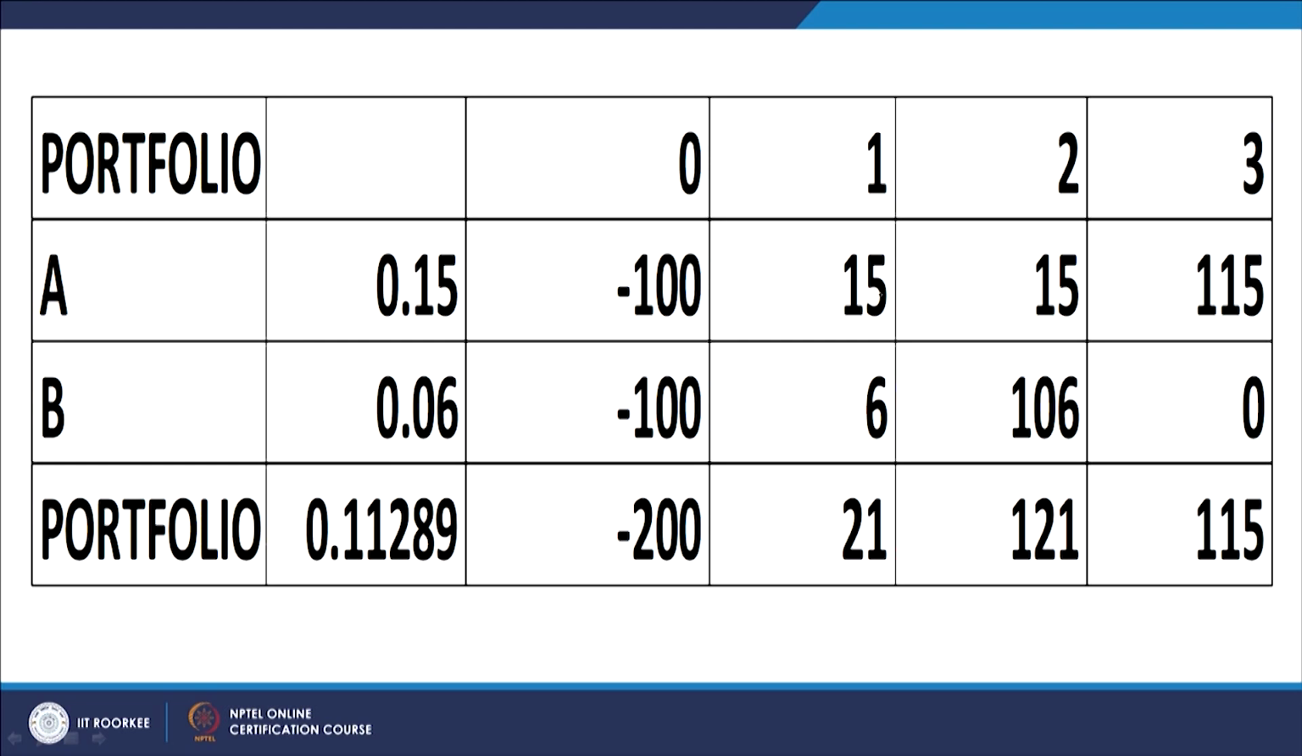11.29% is the actual YTM of the portfolio. The average YTM of the two is about 10.5%. So, the portfolio YTM is not equal to the weighted average YTM of the constituent securities. This is another shortcoming of the YTM measure.